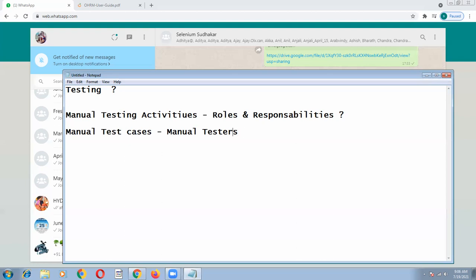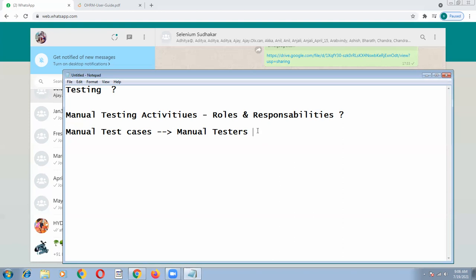For example, TC01 add nationalities, TC01 add jobs, TC01 add locations, all these test cases step by step: how to navigate, where to click. They give you the set of test cases in an Excel sheet, and whatever steps are mentioned for a particular test case, we do the automation, writing methods and calling the methods as per the test case functional flow.